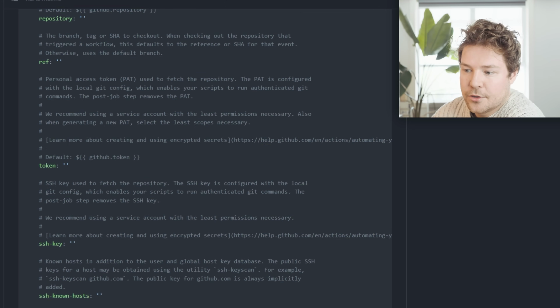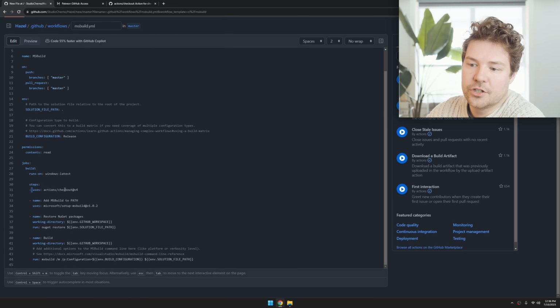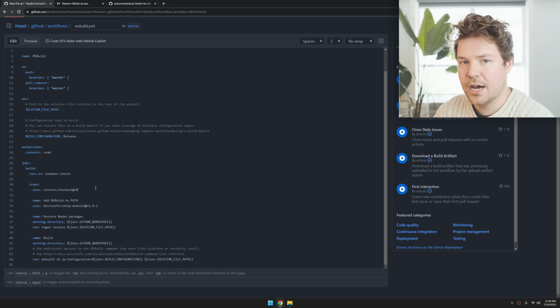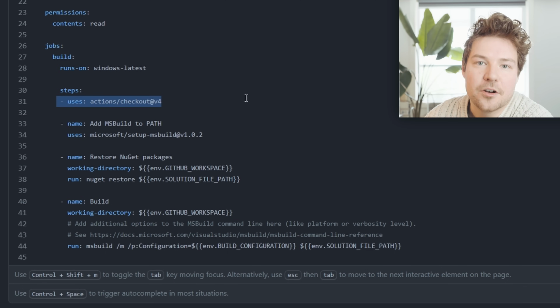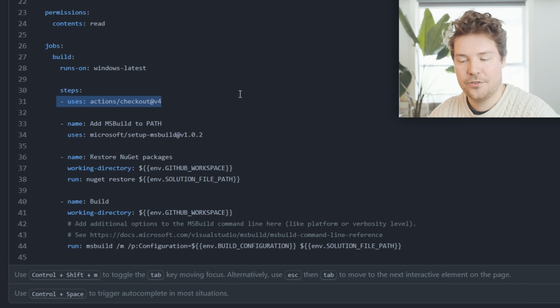It tells you how to use this, which is great, so I definitely consulted this because I needed much more than just a simple checkout, and I'll show you my YAML file in a minute. I'm just talking about the journey. So that's obviously very important because that checks out the repository. That does a clone of the repository so that you have the repository now on your self-hosted runner.